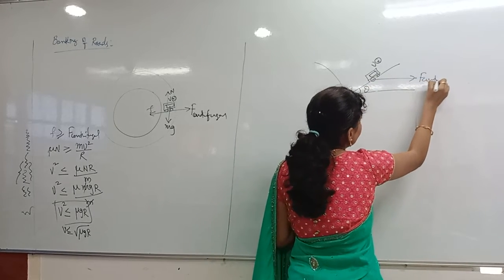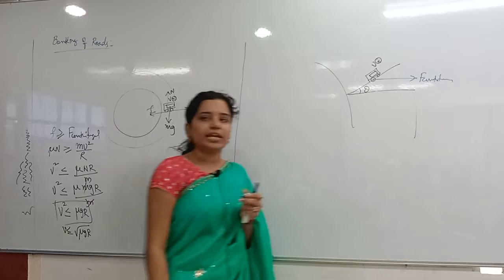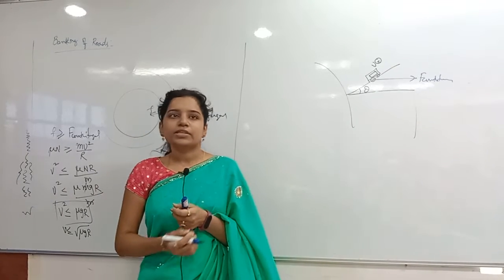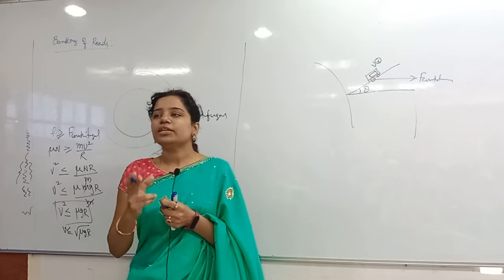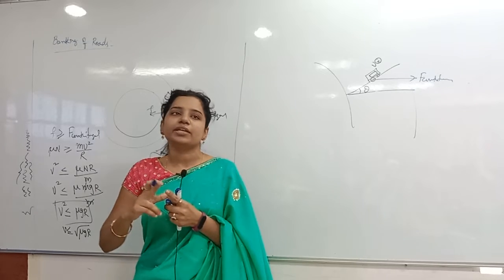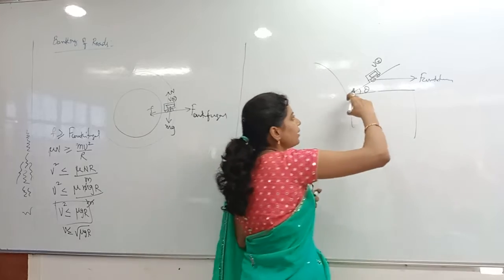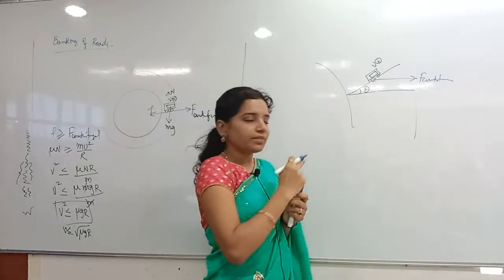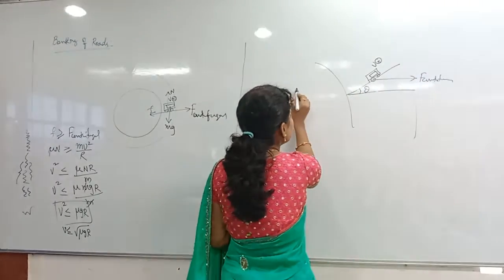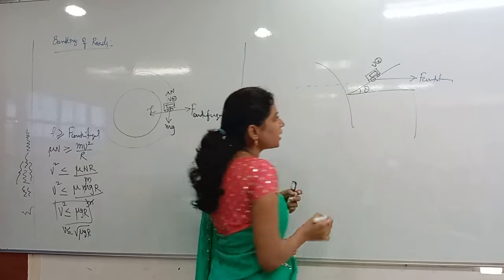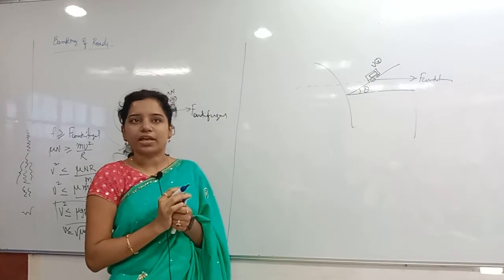Always the centrifugal force will act in which direction? Radially outwards. Centripetal force will act radially inwards, centrifugal will act radially outwards. So here the centrifugal force will not act along the inclined plane. It will always act away from the radius. This is the radius of the circular track, so away from the radius it will act.